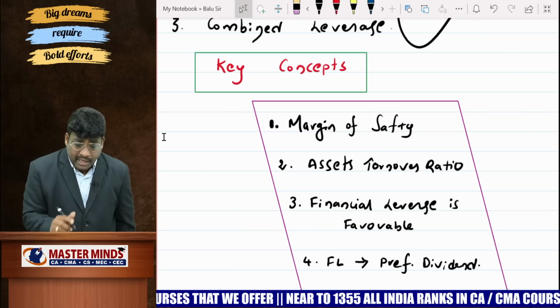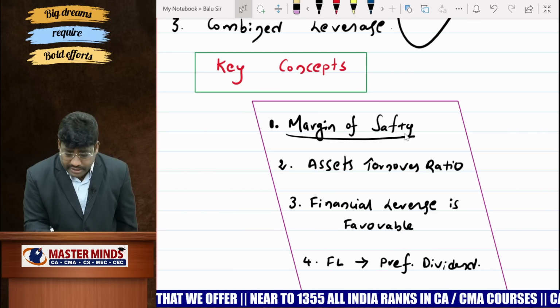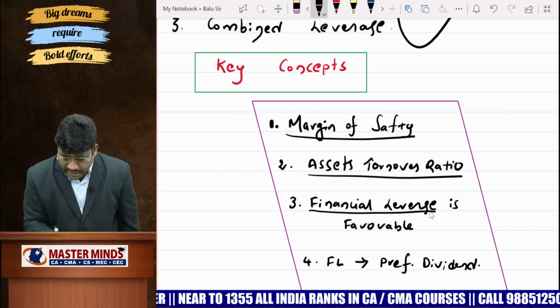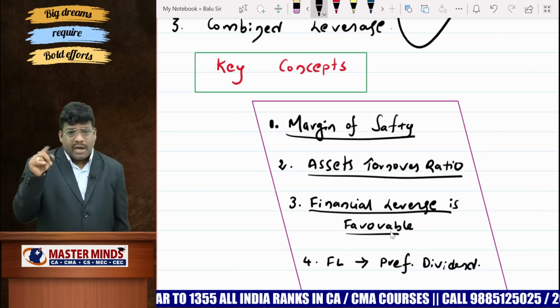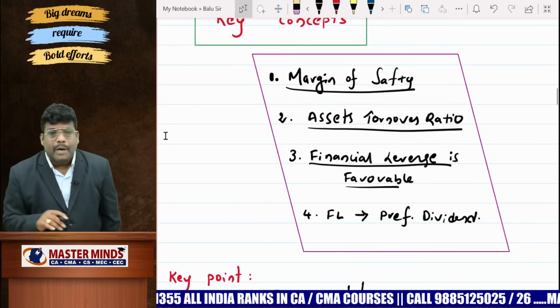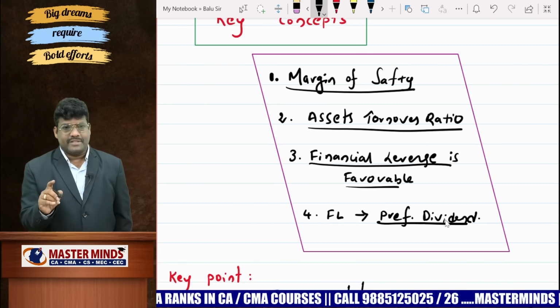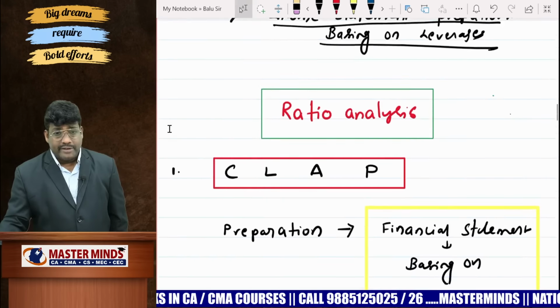Along with this leverage calculation, concentrate on margin of safety. You learn the margin of safety, asset turnover ratio, financial leverage, whether it is favorable or unfavorable, and at the same time, how to compute financial leverage when there is a preference dividend. This is with respect to financial leverage.